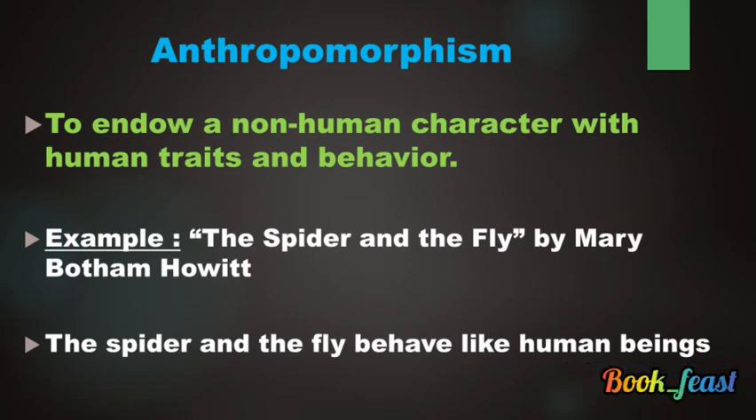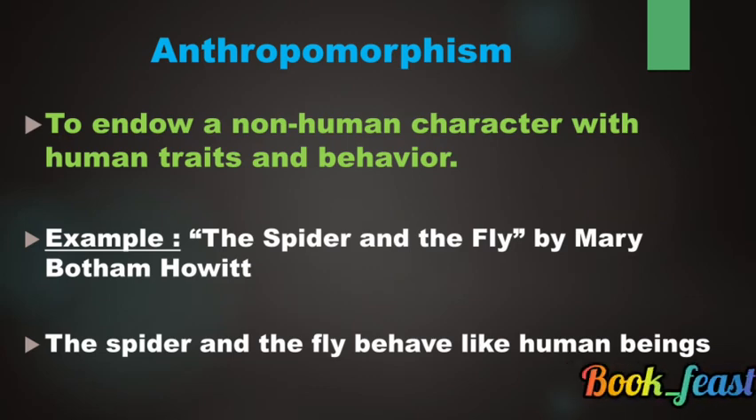When you go for the next, anthropomorphism. Anthropomorphism is something where a human being automatically assumes that he is the one and only being for whom the earth is created. But it is not the fact. Earth is created for all the ecosystemic creatures which are found on the earth. So that is anthropomorphism. When you come to the poem aspect, it is to endow a non-human character with human traits and behavior. The character may be non-human, but the poet writes by assuming him as a human, and he gives the traits and behavior of a human.